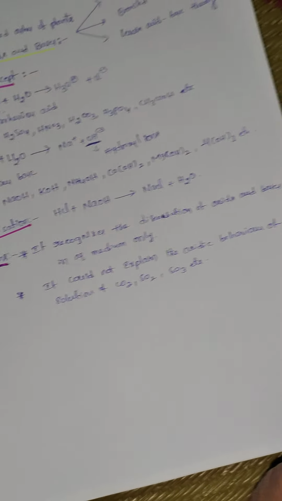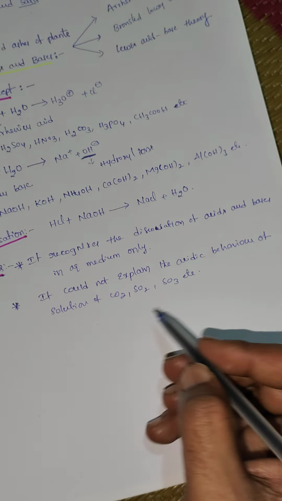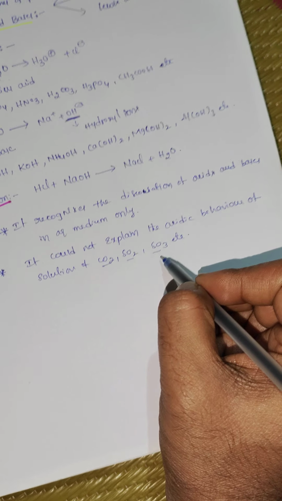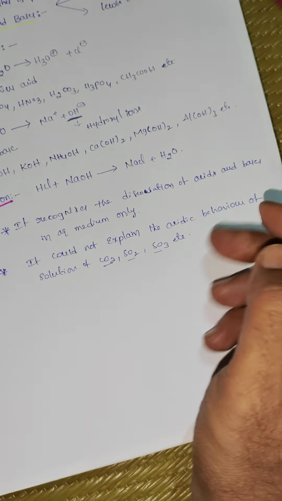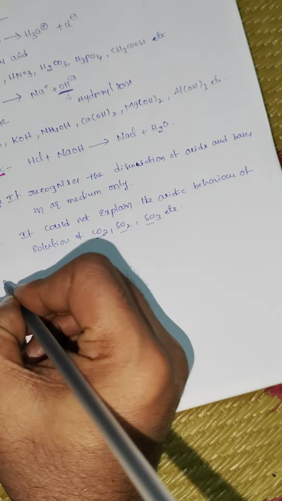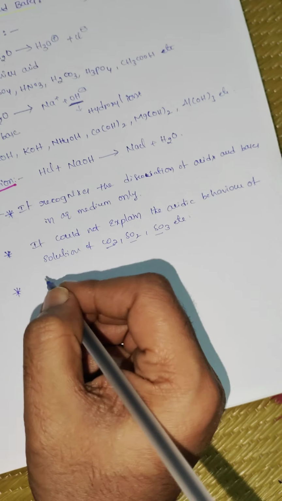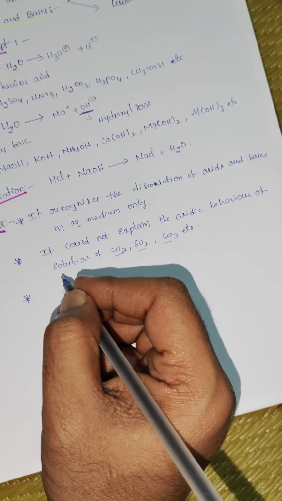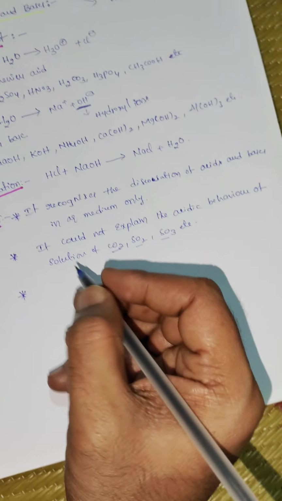This is the second limitation. It could not explain the acidic behavior of CO2, SO2 and SO3. These are also acids, but it could not explain how they are acids. Next, the third limitation of the Arrhenius concept: it could not explain the basic nature of ammonia, Na2O, BaO, etc.